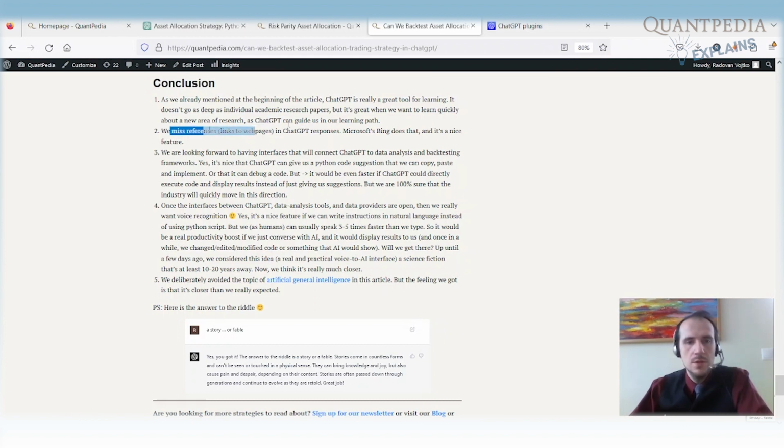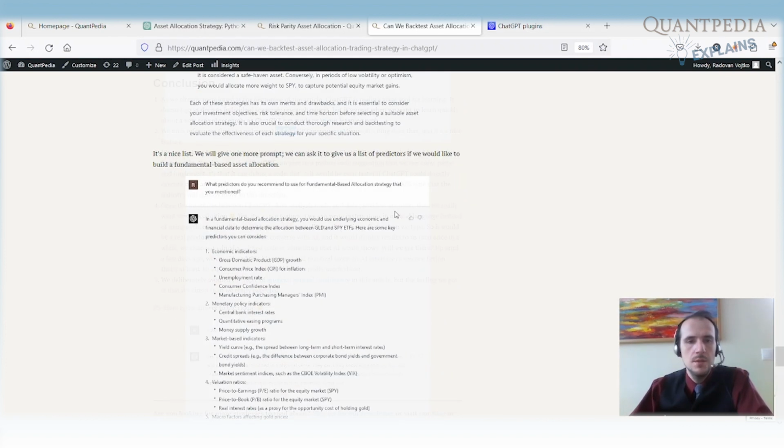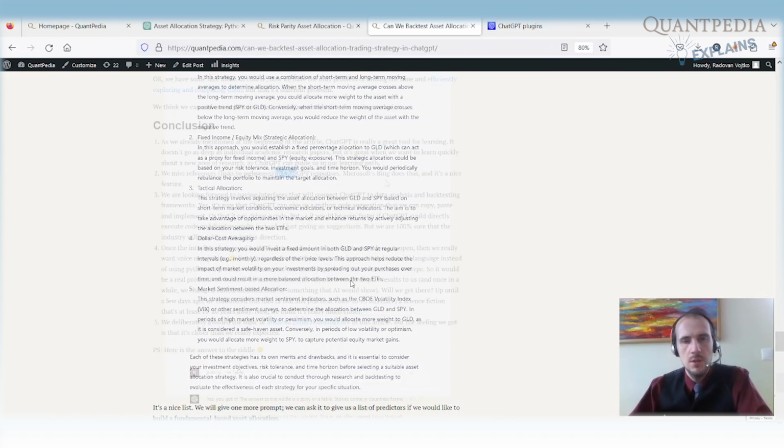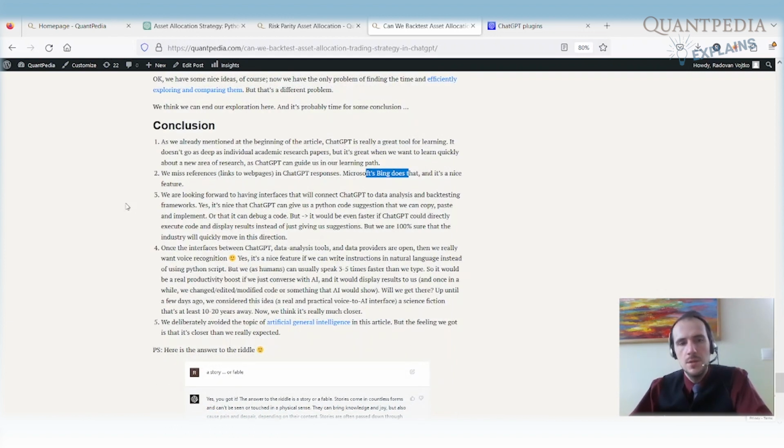We miss the references, so links to web pages. Once we have some recommendations or ideas for strategies, it would be great to have some links if you want to learn more about an individual asset allocation strategy or something like that. Bing does that, and it's a nice feature.